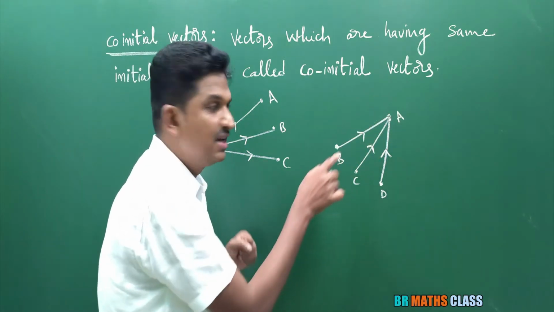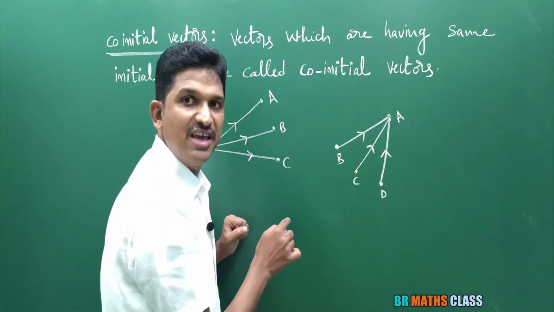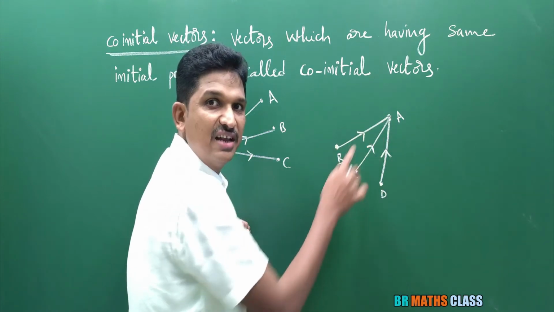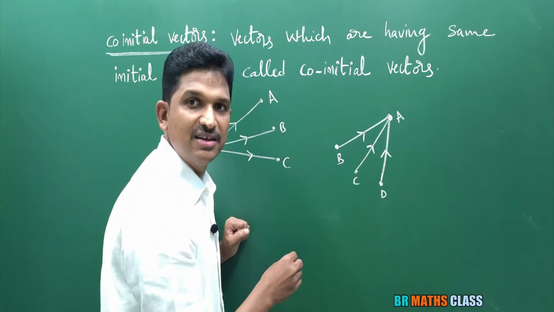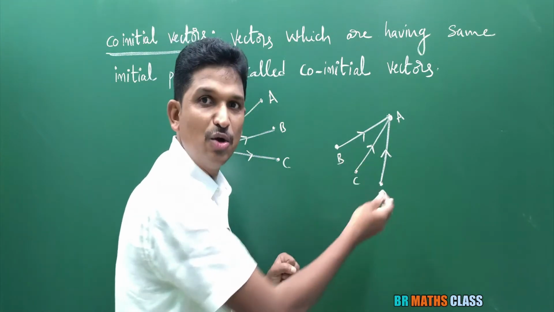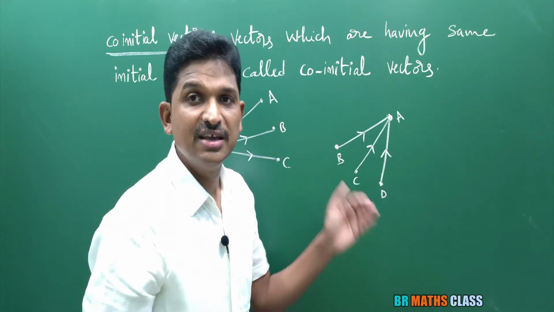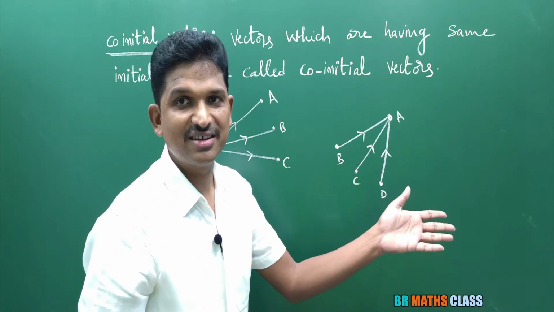BA bar means it is directed from B to A. Initial point is B, terminal point is A. BA bar, CA bar. These are the vectors which are having same terminal point, right? So, these vectors are known as coterminous vectors.